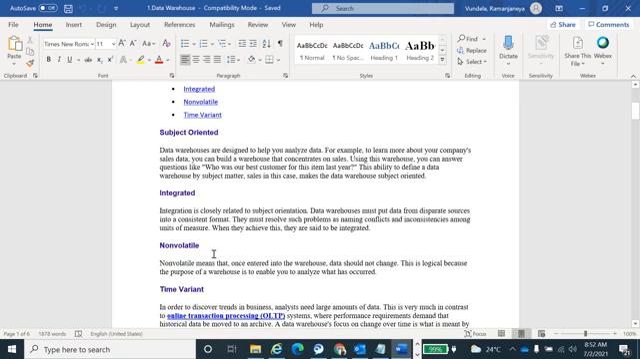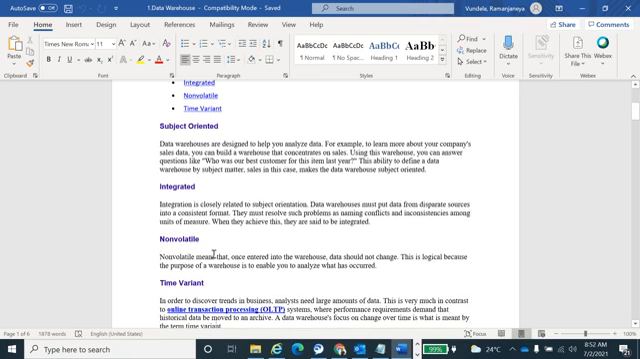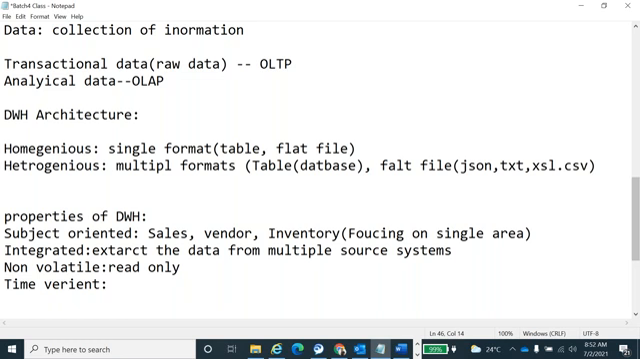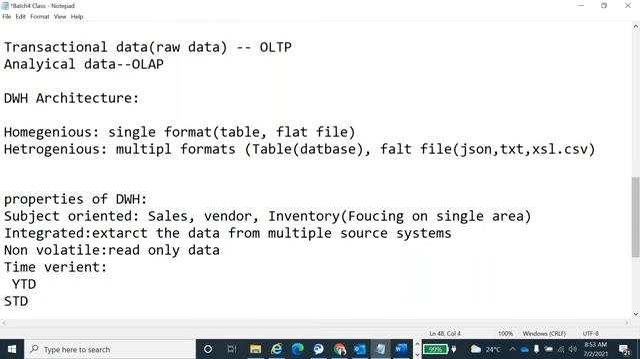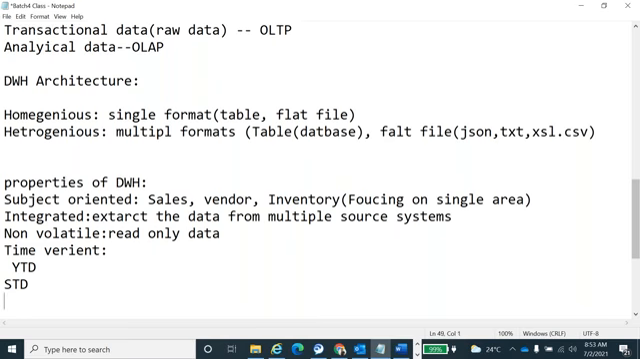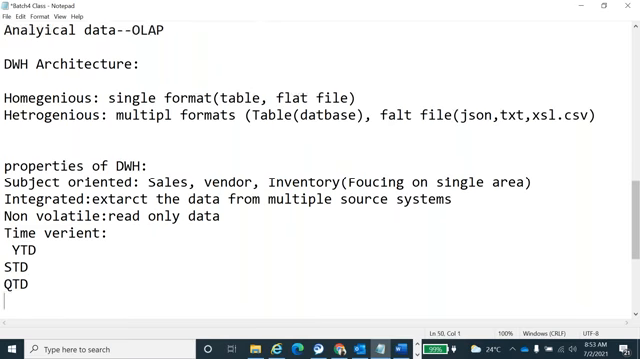Okay, next will be time variant. Time variant means read only data. It has the different kinds of time windows we have in real time. Time windows are nothing but YTD, or STD, I will tell you, or week to day, UTD.